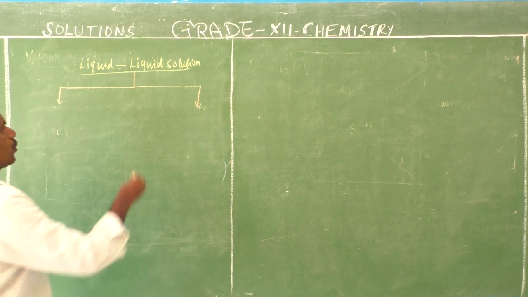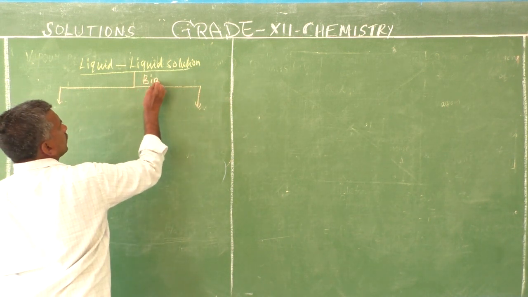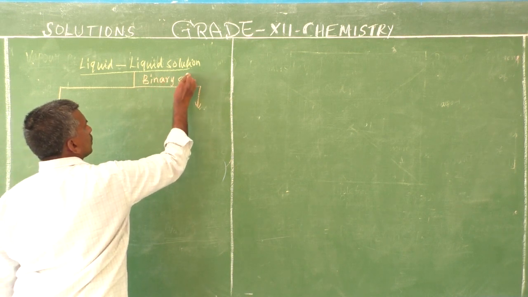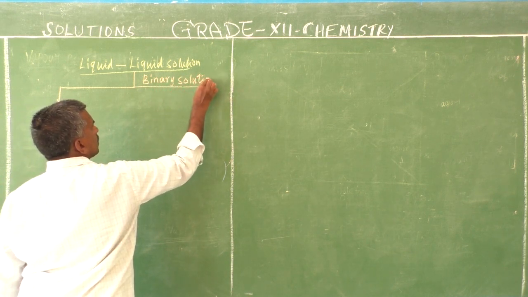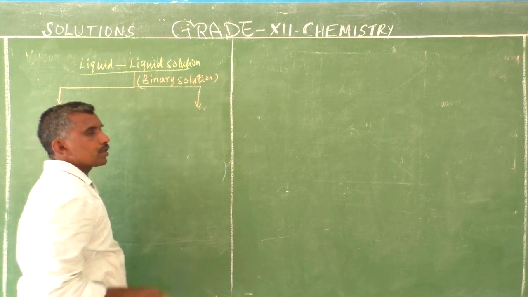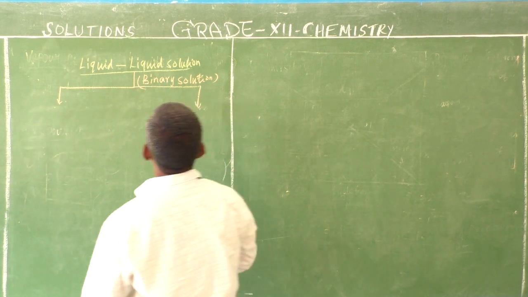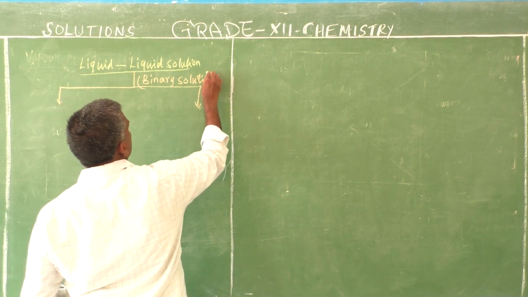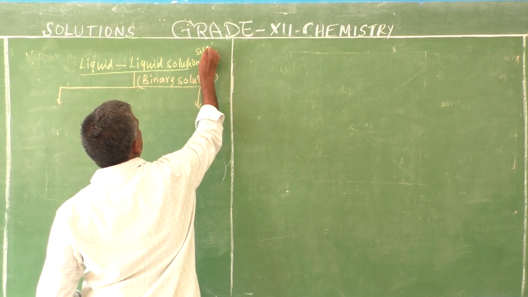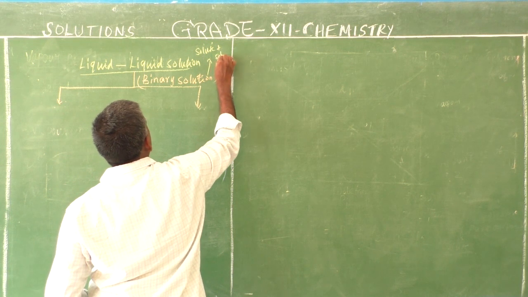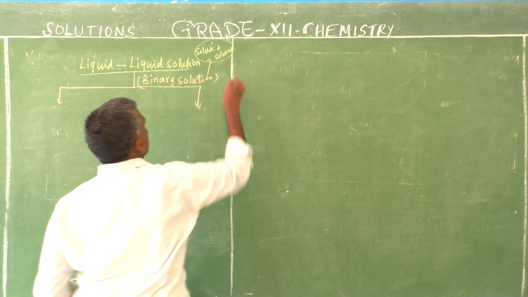That is a binary solution. Binary solution means one solvent, one solute. What is the meaning of binary solution? One solute plus solvent, that is, two components are present.